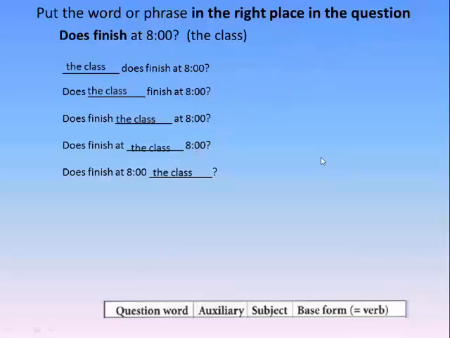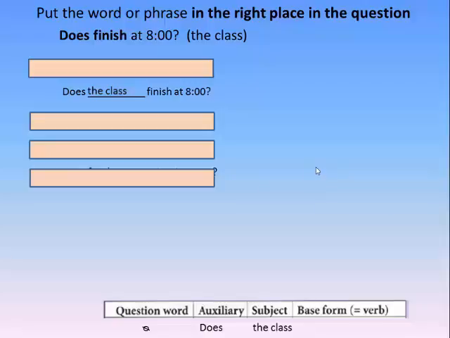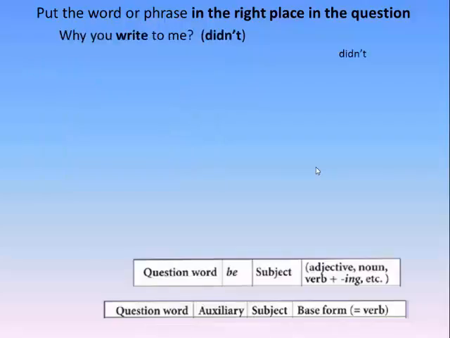And now I follow the chart. Question word, no question word, forget question word. Auxiliary, does. Okay, we have 4 now. Subject. Finish is not the subject, it's the verb. So my subject is the class. Does the class finish at 8? Is my question.